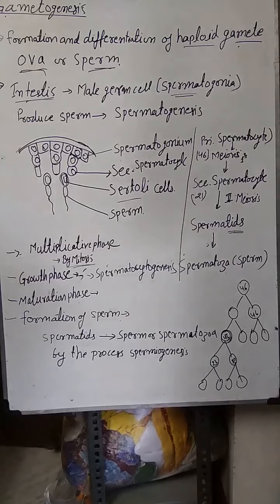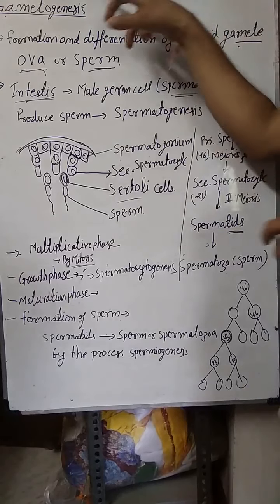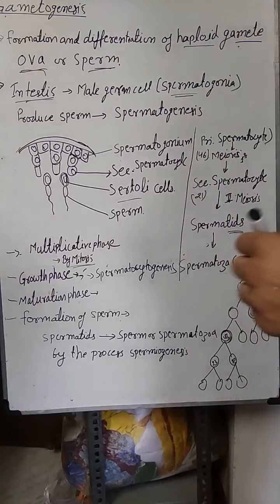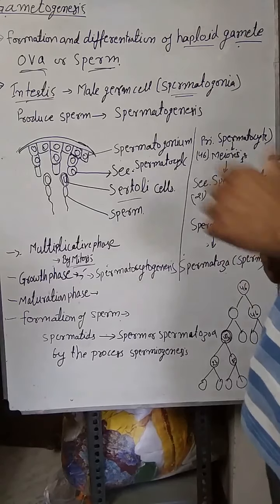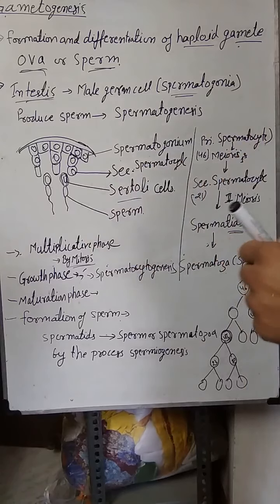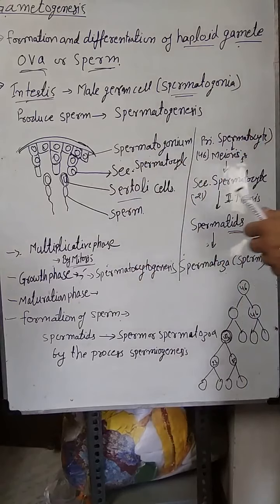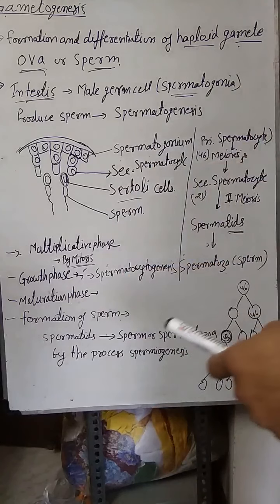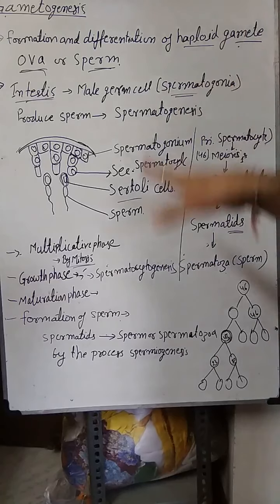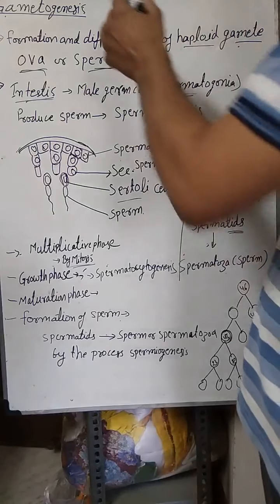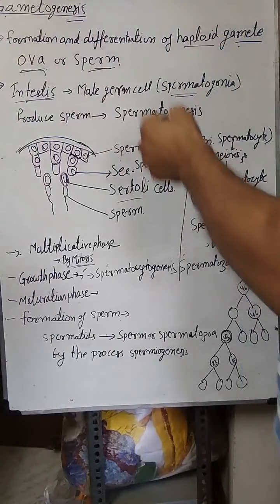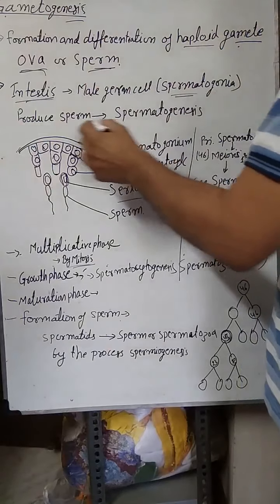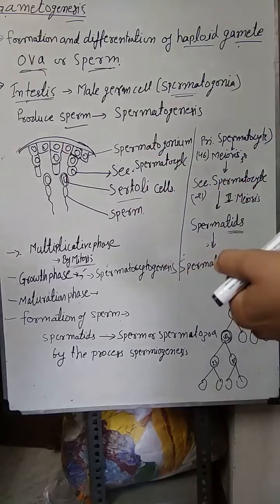Hello students, today we discuss gametogenesis. Gametogenesis is the formation of gametes, male and female gametes, known as haploid gametes. Formation and differentiation of haploid gametes, that is ova and sperm, is known as gametogenesis. In males sperm is formed, and in females egg is formed.